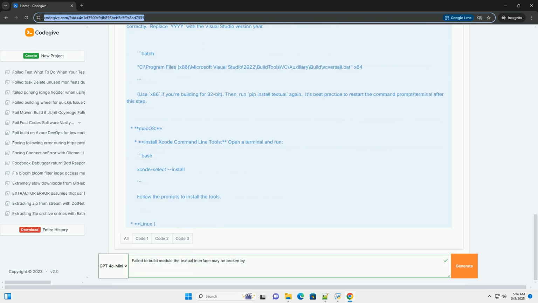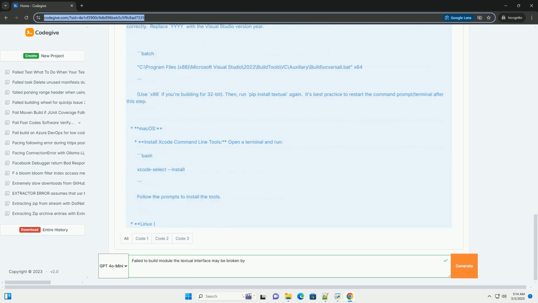Code example and troubleshooting. Let's say you have a simple Textual application, and you're getting the failed to build module error when trying to run it. 1. Start with build tools. Make sure you have the appropriate build tools installed for your operating system, as described above. This is the most likely culprit.